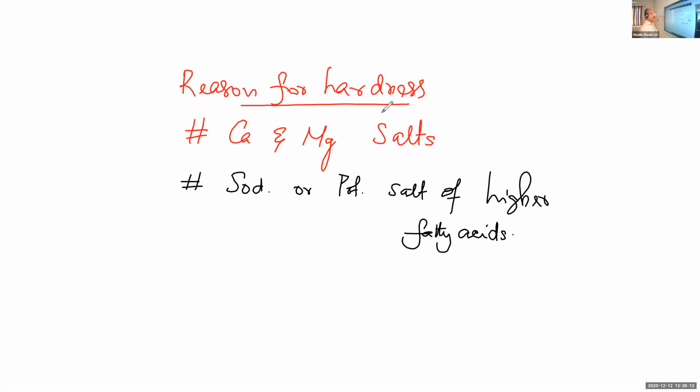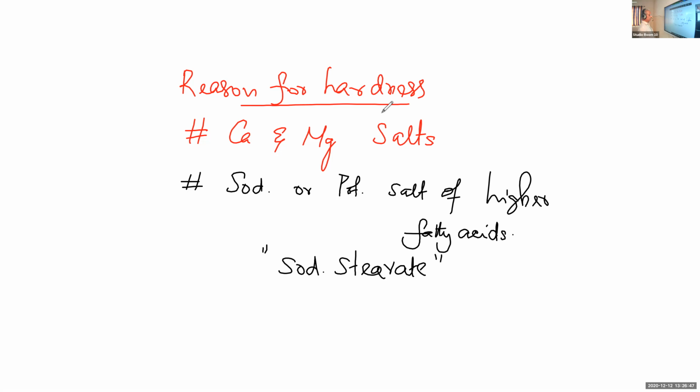They are carboxylic acids, for example, stearic acid. One example for soap is sodium stearate, the sodium salt of stearic acid. Sodium palmitate, sodium oleate, sodium laurate. All these are soaps. So soaps are sodium or potassium salts of higher fatty acids.